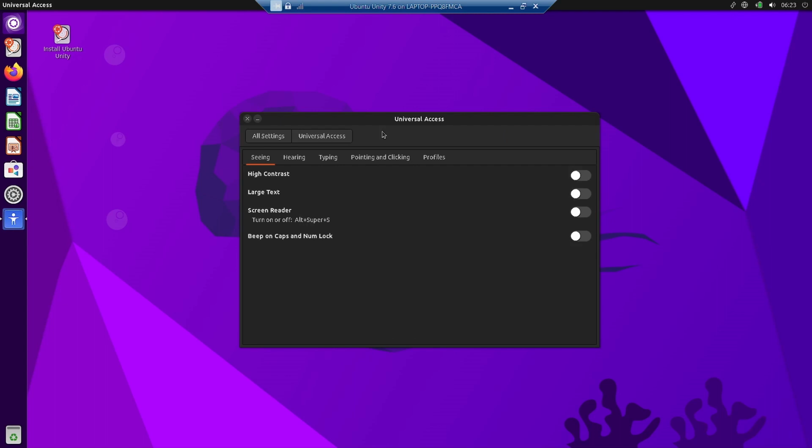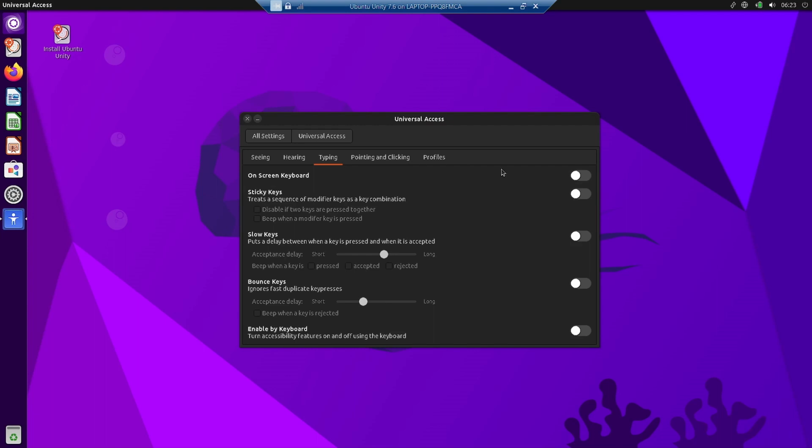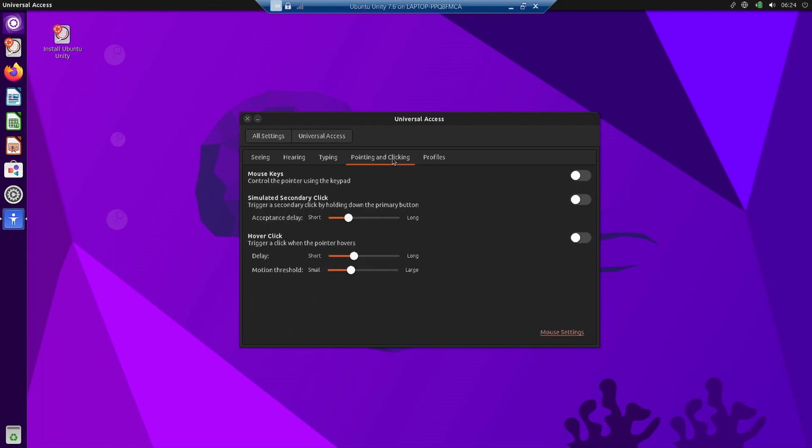And this is the universal access. So you can configure the universal access features for the visually impaired, for settings like high contrast, large text, screen reader, beep on caps and numlock. For the hearing impaired, you got visual alerts like flash the window title, flash the entire screen. For typing, you got this onboard on-screen keyboard that you can toggle on. Sticky keys, slow keys, bounce keys, enable by keyboard, pointing and clicking.